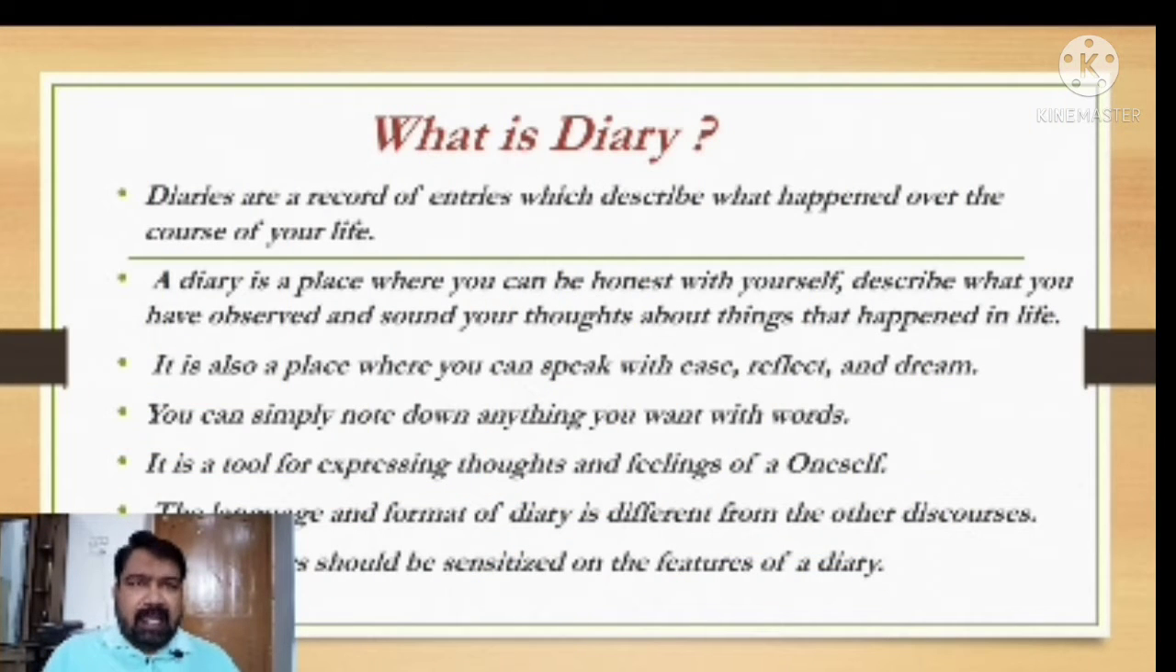What is a diary? Diaries are a record of entries which describe what happened over the course of your life. A diary is a place where you can be honest with yourself, describe what you have observed, and sound out your thoughts about things that happened in life. It is also a place where you can speak with ease, reflect, and dream. You can simply note down anything you want with words. It is a tool for expressing thoughts and feelings of oneself.